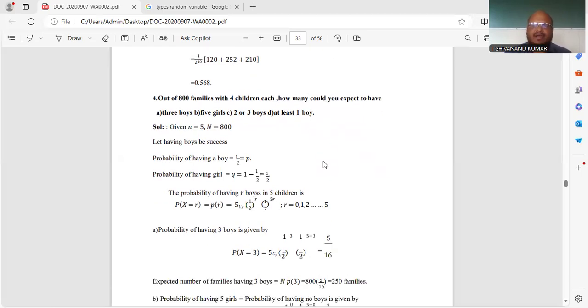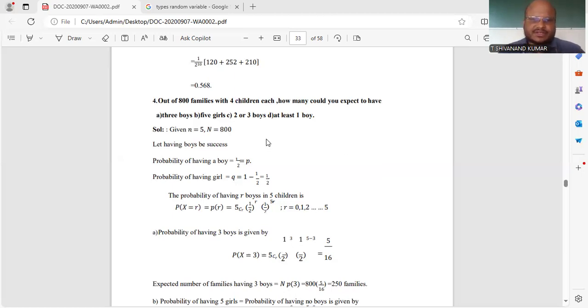They're asking about families, where each child is either male or female. So boy is 1/2, that is P, and girl is also 1/2. If P is equal to 1/2, then Q is also 1/2.